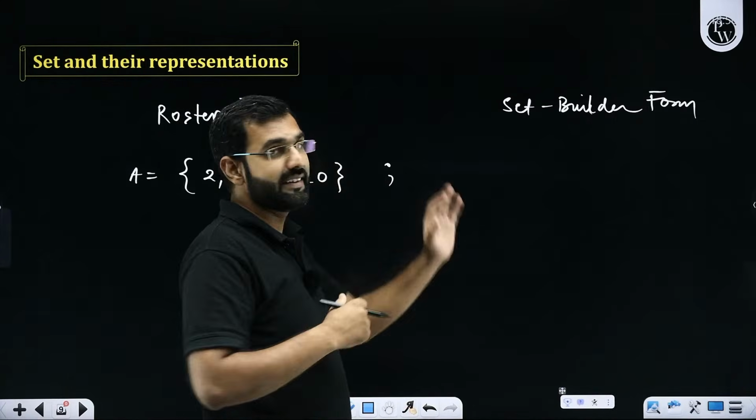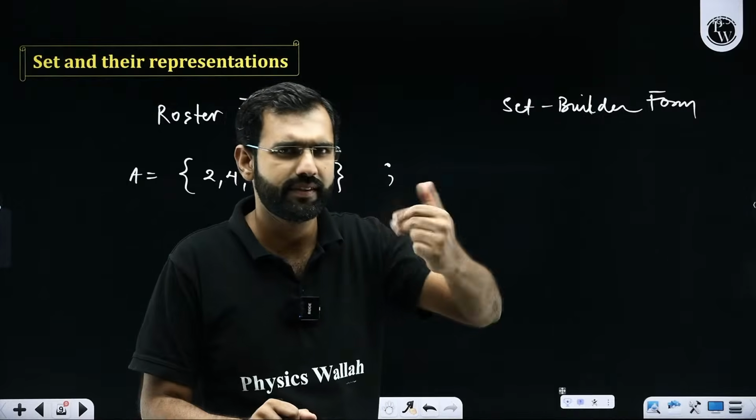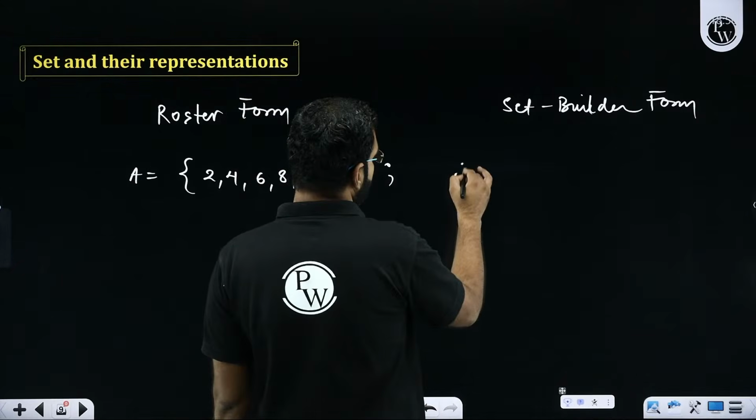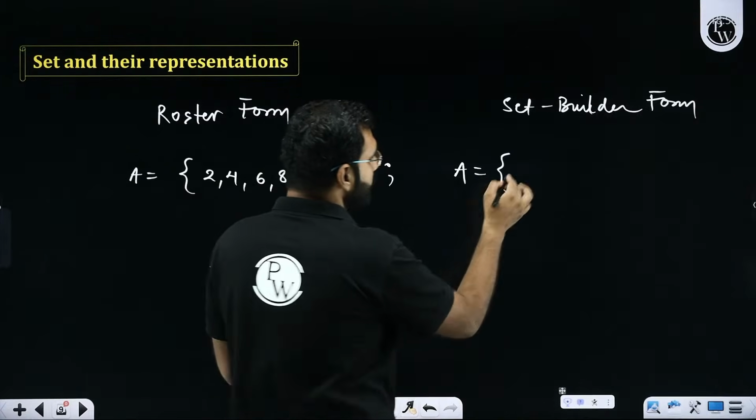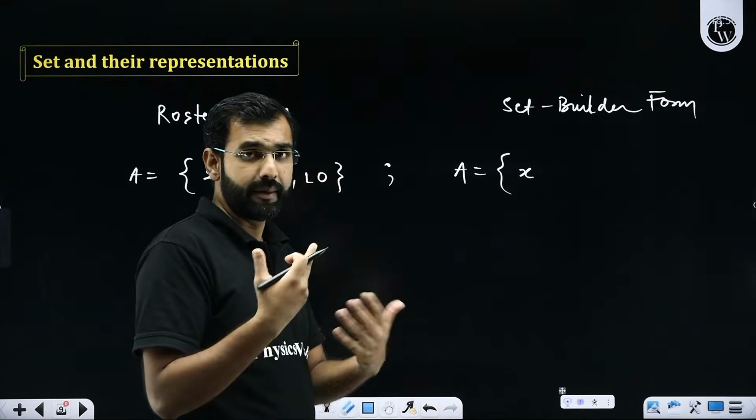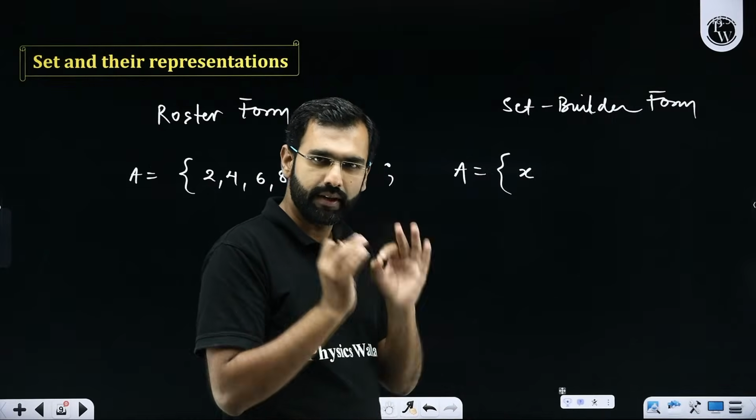Sir, another way is set builder form. What is set builder form? Set builder form says that A is a set which contains elements, and those elements I'm denoting by x such that.